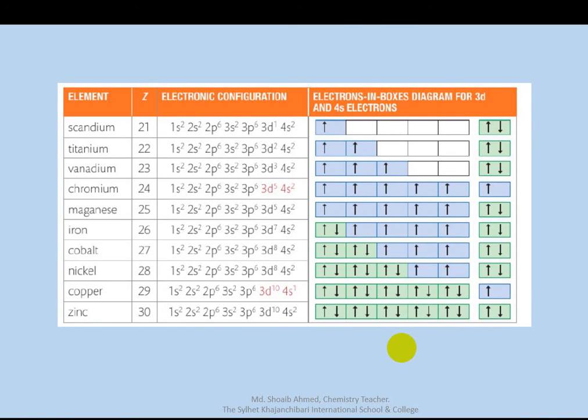This has two elements, chromium with 3d5 4s1, and copper with 3d10 4s1. Why is this?